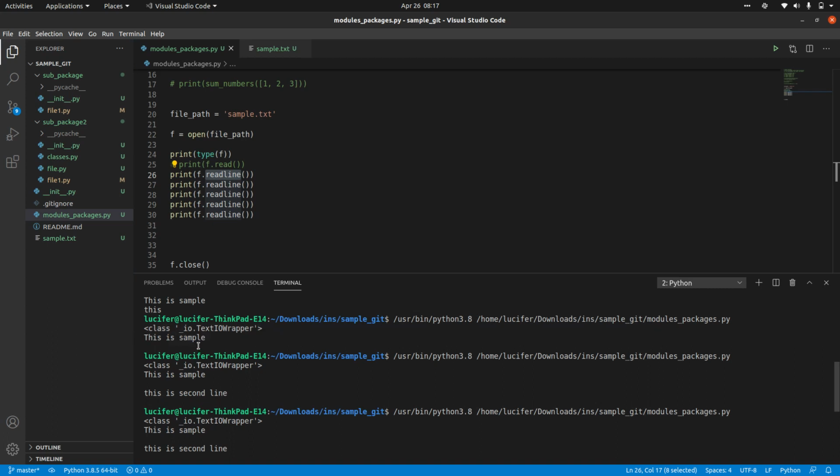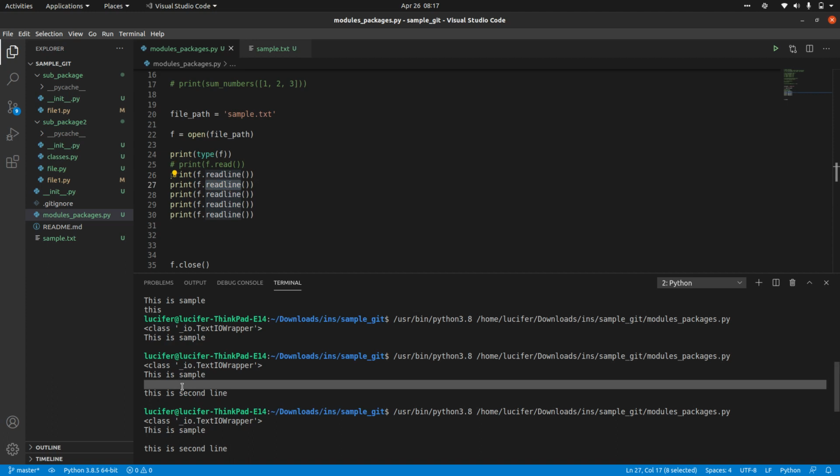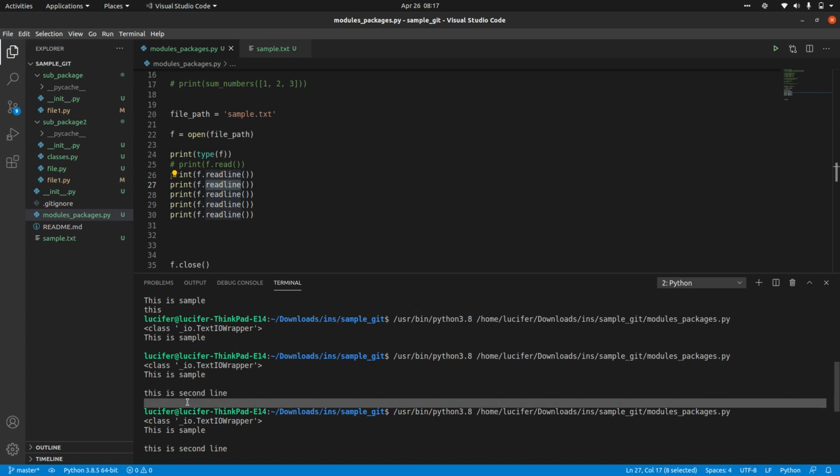It just gives empty, which represents that there is another line in the file. When I call the second one, it prints an empty line, which denotes that there is a second line, and even the second line gives an empty line, which denotes that there is a third line as well.